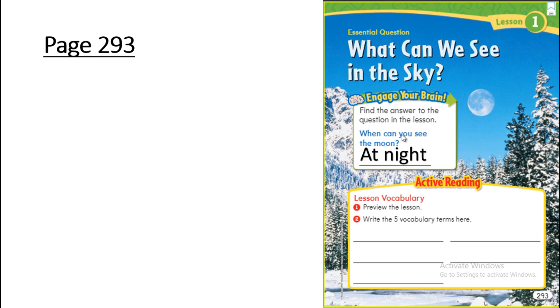Today, we are going to take 5 new vocabulary. 4 of them today, 1 of them is tomorrow. The sun, moon, clouds, magnify, and the stars. We will take sun, moon, clouds, stars today, and tomorrow we will take the meaning of the word magnify.